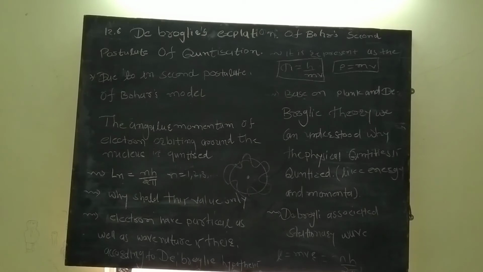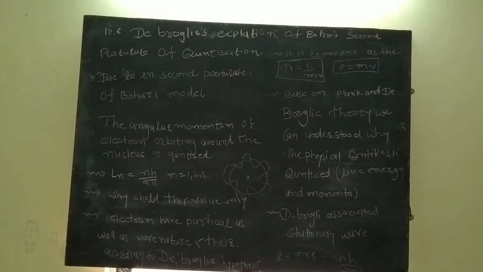So due to this, we can say that the mechanism allows only those orbital electron waves for which the circumference of the orbit, 2 pi r, holds a whole number of wavelengths, n multiplied by lambda, where n is 1, 2, 3, up to n.